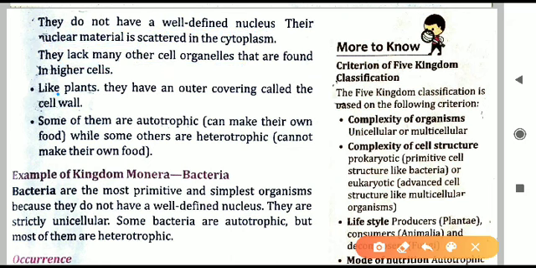Next, like plants, they have an outer covering. The plant cell has an outer covering called the cell wall. Animal cells do not have a cell wall. But kingdom Monera organisms do have a cell wall. Just like the plant cell, the cells of kingdom Monera organisms also have a cell wall.